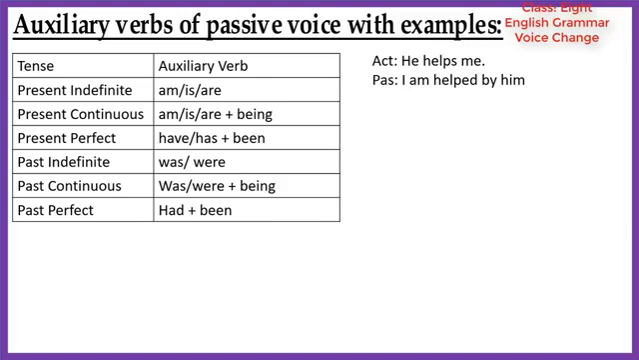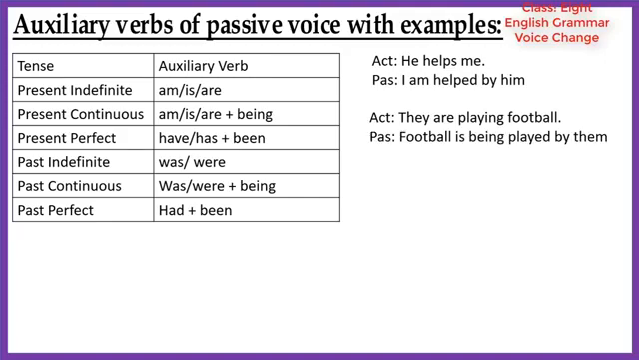Present continuous tense, am or is or are plus being. Let's see an example. They are playing football. It is in present continuous tense. Passive form, football is being played by them. Football object has become subject of the passive voice.